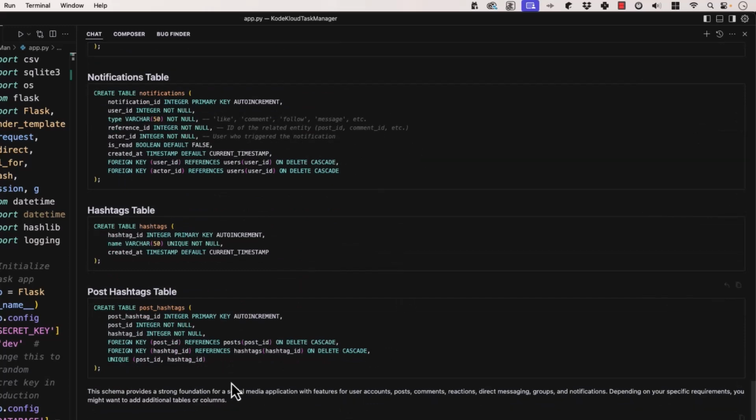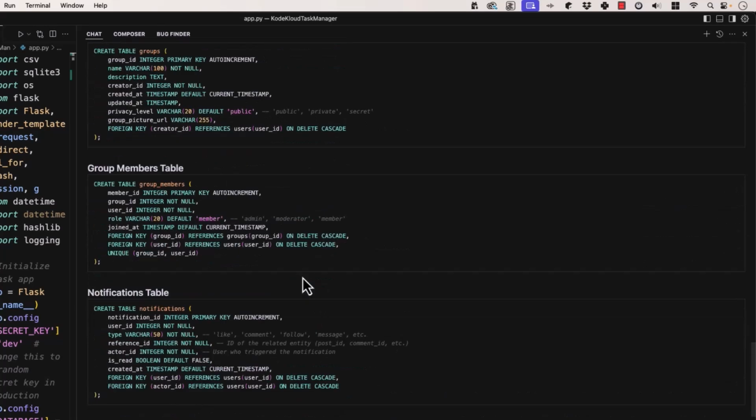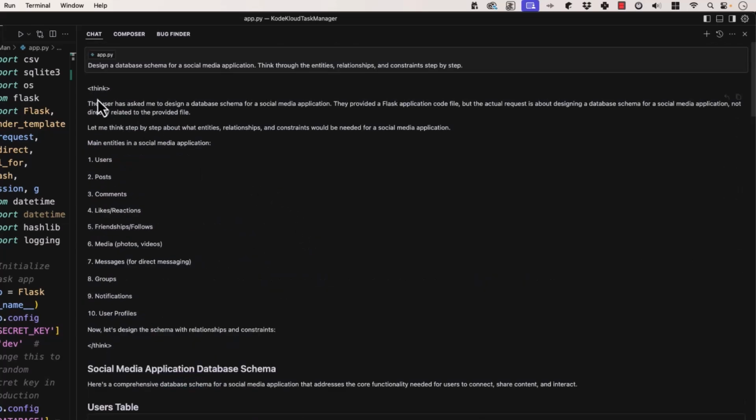So this is designed a whole big SQL thing. Now look in the beginning in the think. The user has asked me to design a database schema for a social media application. So that's the very first part of it. They provided Flask application code file. So I had app.py checked. Forgot about that. But the actual request is about designing a database schema for a social media application, not related to the provided file. Then the next part, let me think step by step about what entities, relationships, and constraints.